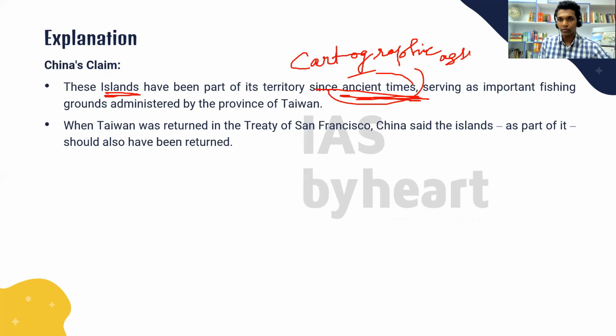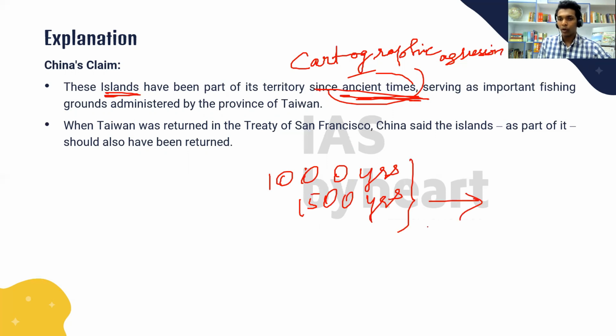That is, China will bring a map which is almost 1,000 years old or 1,500 years old. They will bring it and lay claim on a piece of land. That is usually how China uses its history to lay claims on various parts of land across its territory.